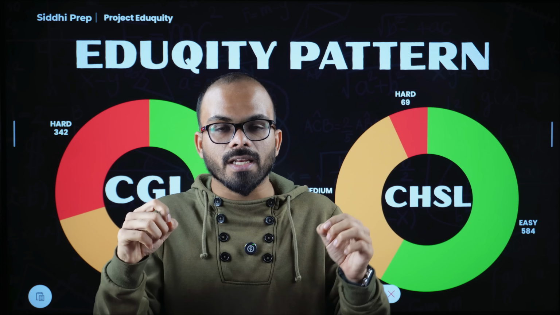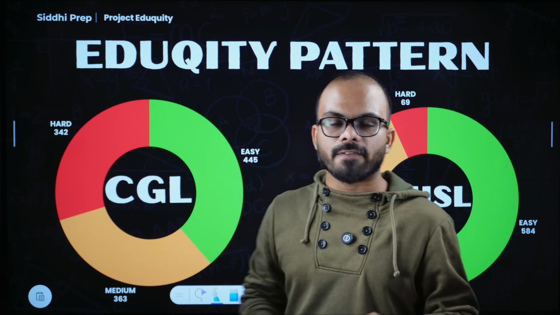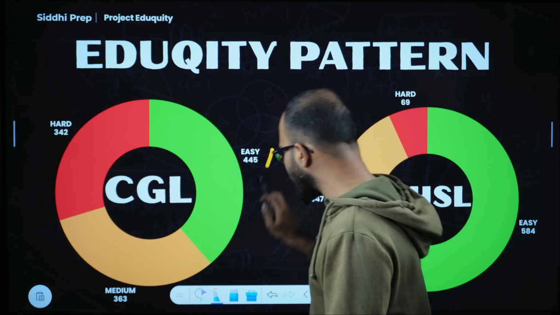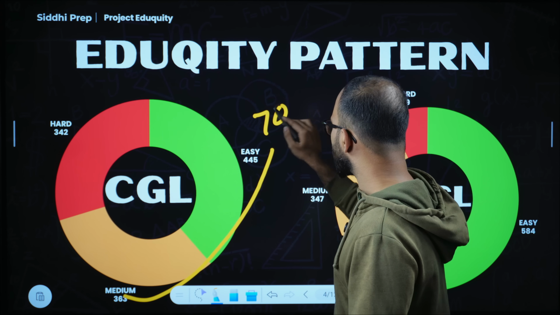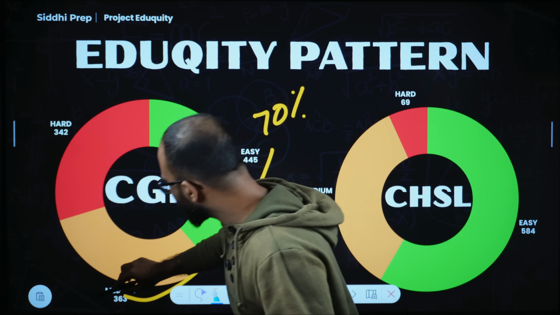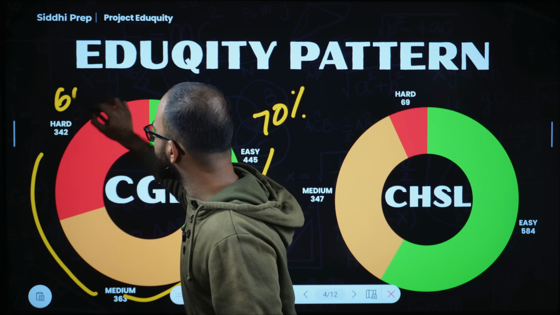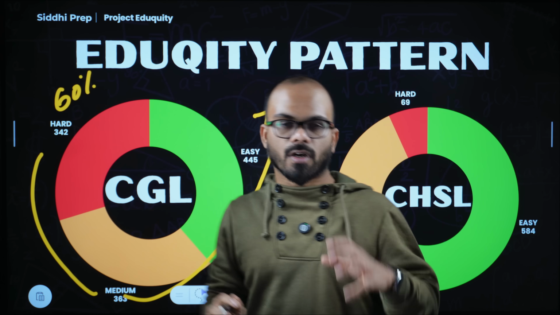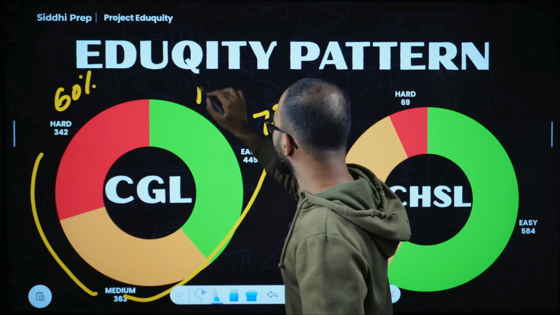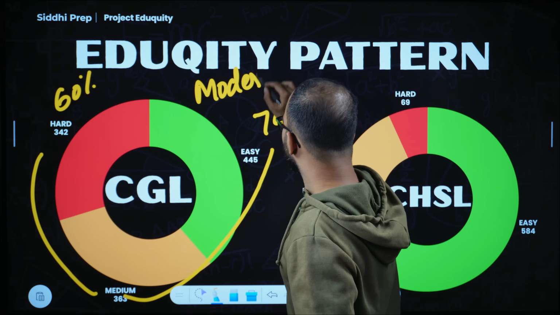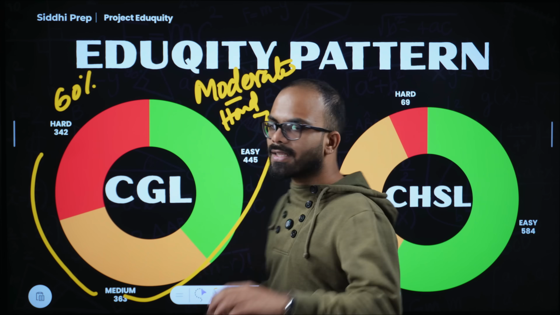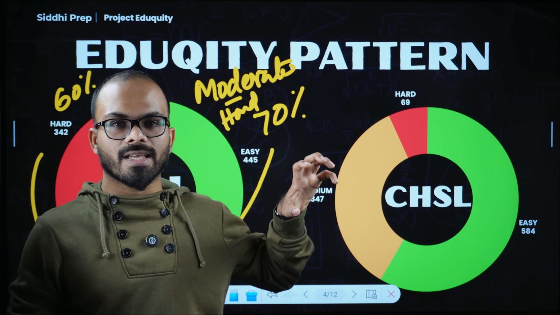The Eduquity pattern is in numbers. If you take a look at the CGL papers, then more than 70% of the question paper is easy to medium. Similarly, nearly 60% of the paper is moderate to hard. So all in all, in CGL, the question paper is more or less in moderate standard. Moderate standard, slightly tilting towards hard standard. This is Eduquity style in CGL.